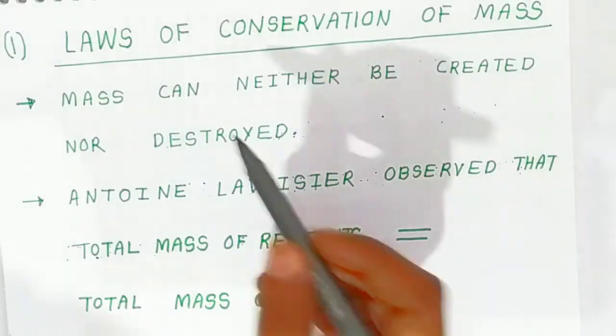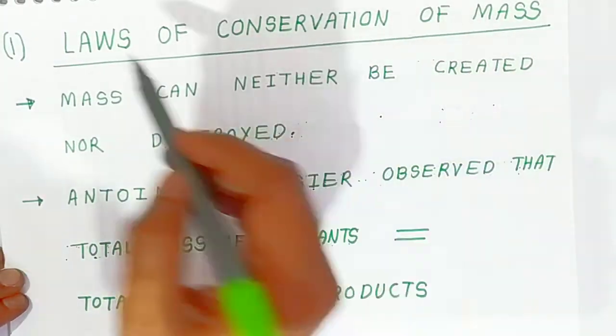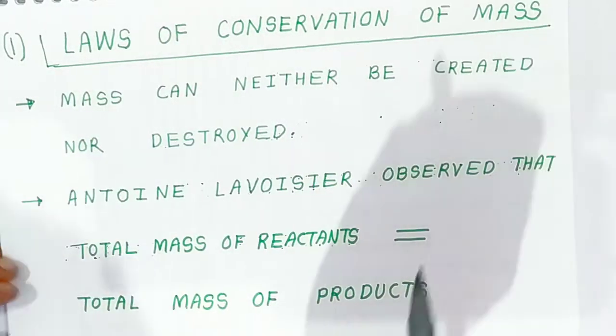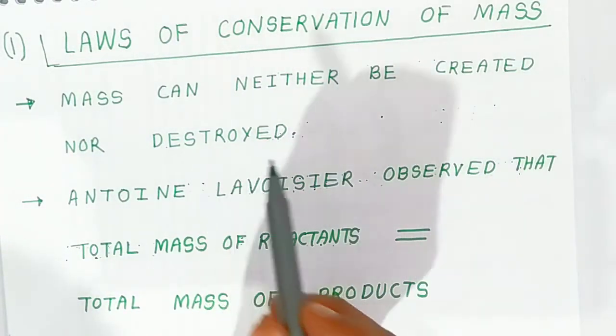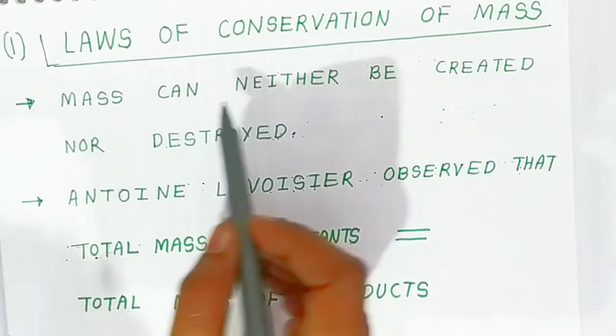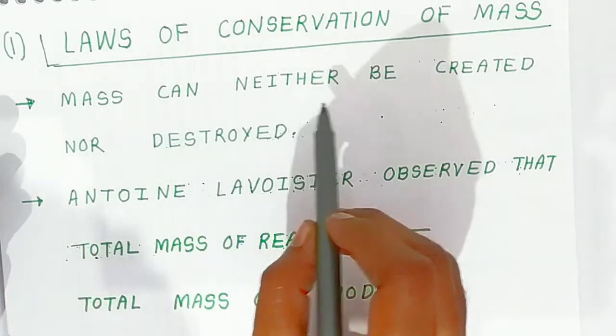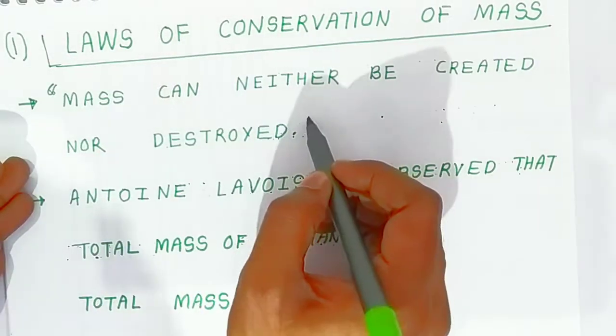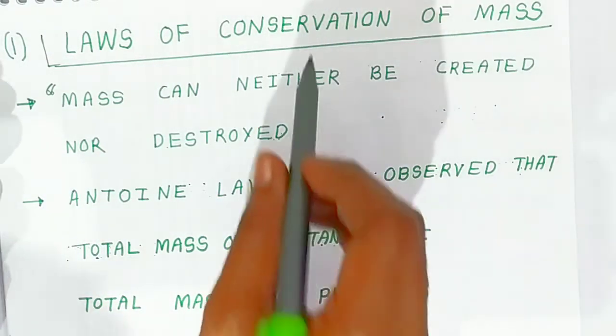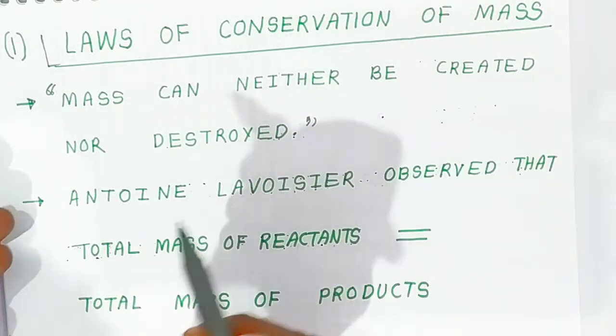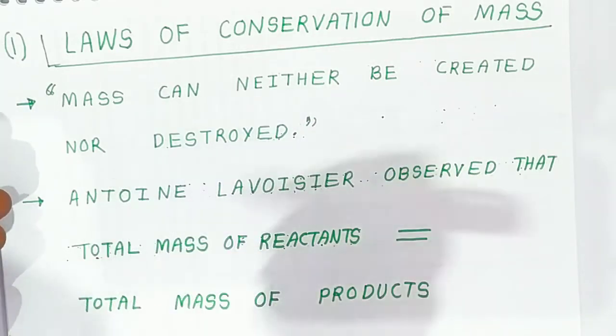Now students, the first law we are going to see is the law of conservation of mass. What is that students? Mass can neither be created nor destroyed. During a chemical change, mass can neither be created nor destroyed. This is very important students. This is conservation, we call it conserved. So that means the mass of the reactants before is equal to the mass of the products after.